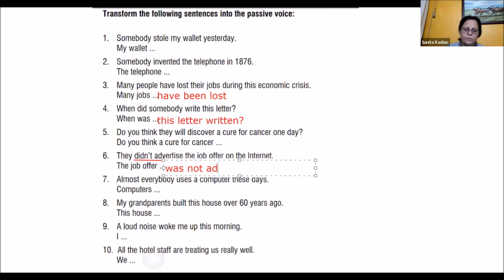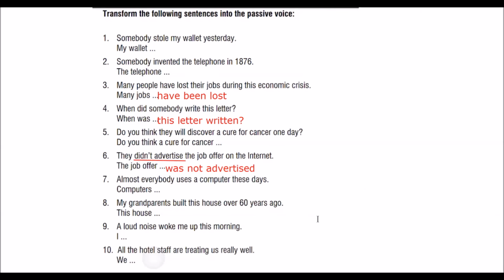Very good. Parth, the next one. Almost everybody uses a computer these days. Computer is used by everyone, by almost everybody. Almost everyone. So if you put the word computers, then computers are used. Right? Computers are used. Okay, the next one, Dhruval.